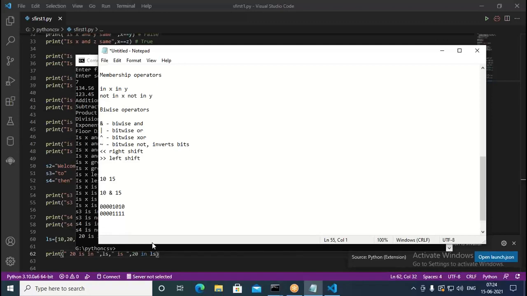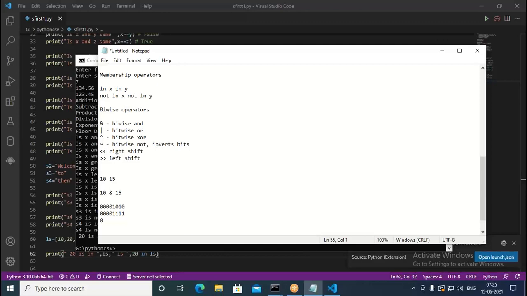So in the rightmost position, the result is going to be 0, because the first number has 0 in the units position and the second has 1. Both are not the same, so it can't take 1. It takes only 0. The meaning is that both operands should be 1, then only it can be 1. If any one of the operands is 0, or both are 0, the result is going to be 0.